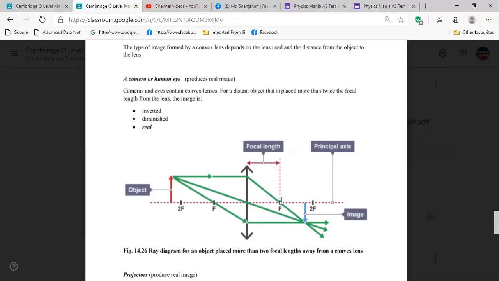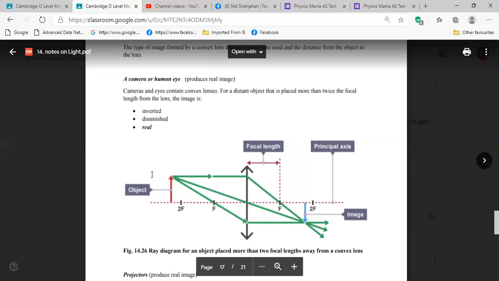If you understand it, then you can do any sort of ray diagrams. Be very careful, both of you. See, the parallel ray is coming from the object. Parallel means parallel to the principal axis, right? So the parallel ray, going straight with the principal axis, goes through the focal point. Okay, is it clear?